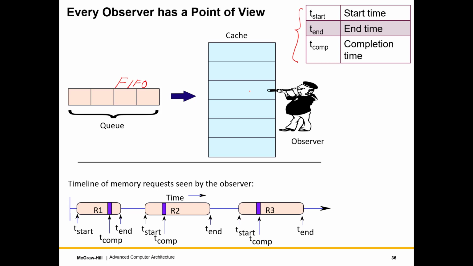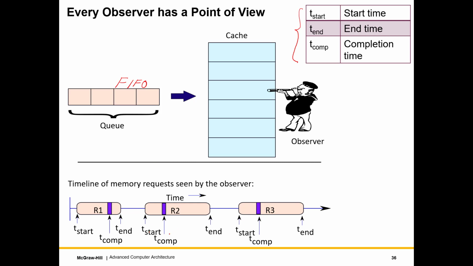Appears to fully execute. So a read would be when the value has been sensed and latched into the buffers of the cache. A write is when the values in the SRAM cells actually change. If I were to draw a timeline at the bottom, the timeline of memory requests seen by the observer, we would see that every request has a starting time, which is when it entered the queue. It has a completion time when the actual read or write happened on the array, and an ending time when finally it is removed from the queue and we clean up its state.